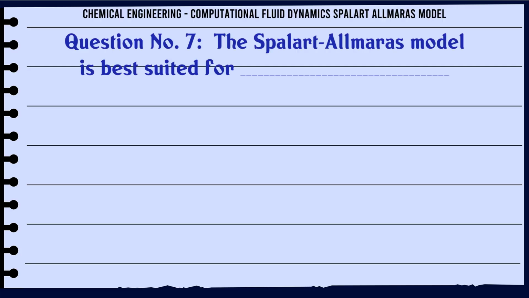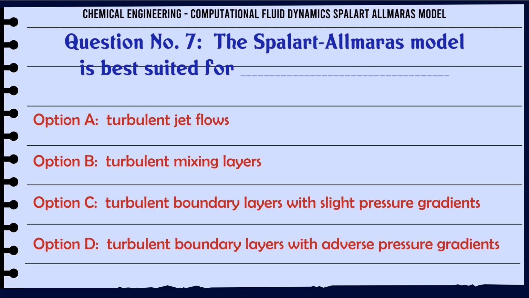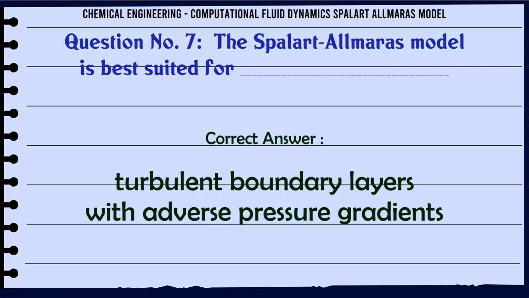The Spalart Allmaras model is best suited for: A) Turbulent jet flows, B) Turbulent mixing layers, C) Turbulent boundary layers with slight pressure gradients, D) Turbulent boundary layers with adverse pressure gradients. The correct answer is turbulent boundary layers with adverse pressure gradients.